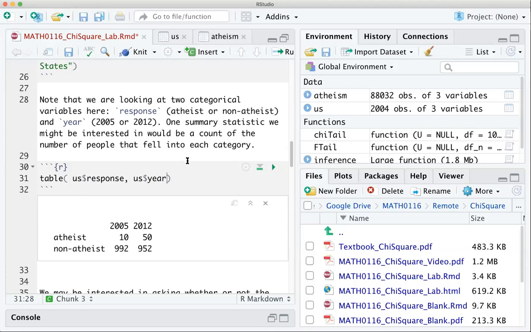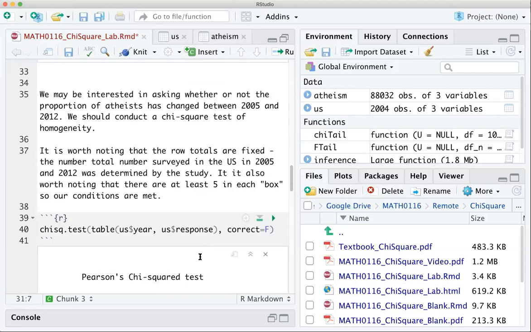So all that to say is if you've got fixed values, make sure that it's formatted this way, where your row totals are fixed, and know that prop.test is always going to do the proportions row-wise, so this row value in the first column divided by the row total. Just something to keep in mind.